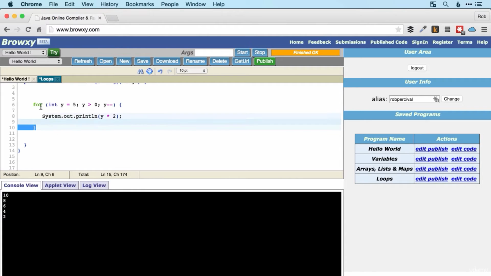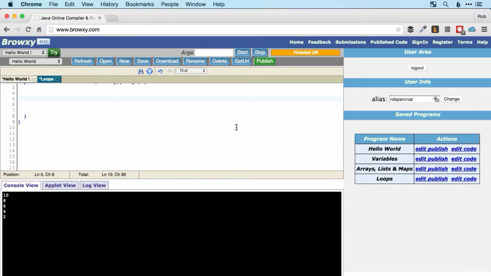The easier challenge is to choose whichever loop system you like and display the first 10 multiples of 3. Okay, fairly straightforward. You can do that if you like. If you want a bigger challenge, then create a loop that will display the first 10 triangular numbers. And I'm not even going to tell you what the triangular numbers are. Part of the challenge is to go and find that out for yourself.